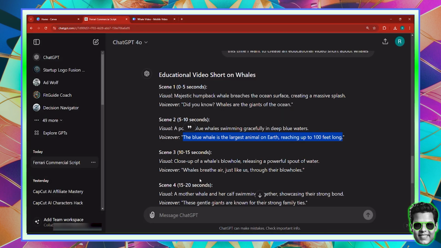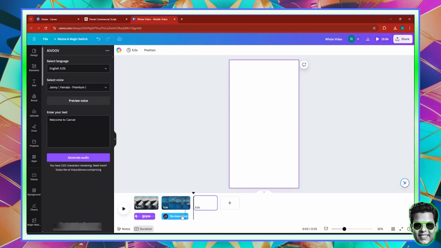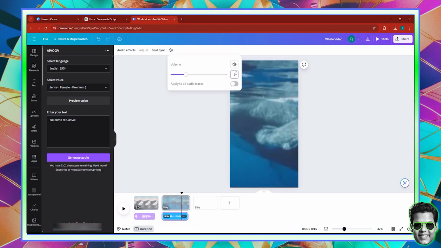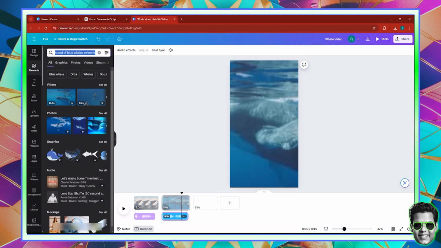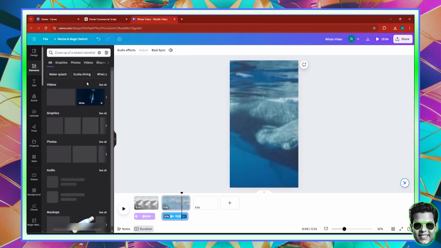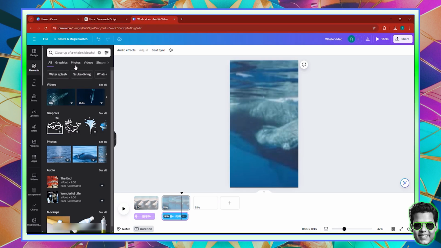So now let's go back, and here we have a visual close-up of a whale blowhole. Okay, I'm not sure if I can find this exactly, but let's just copy the description to Canva, add a new page. Of course, let's click on this voiceover and transform it to 150 in terms of the audio, and go to Elements. Now I'm going to go forward, paste, hit Enter. Notice I didn't use 11 labs, by the way.